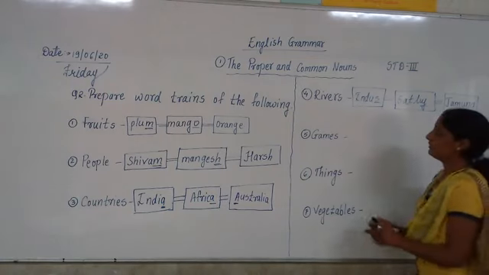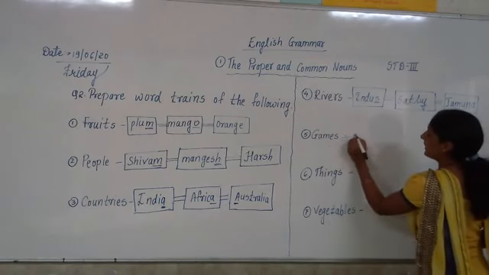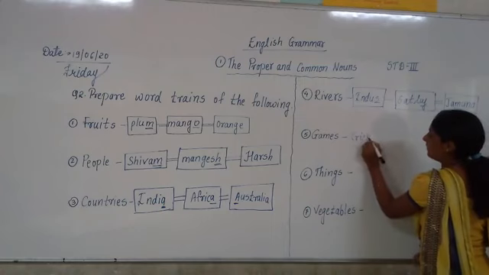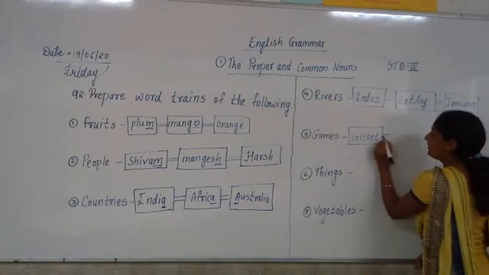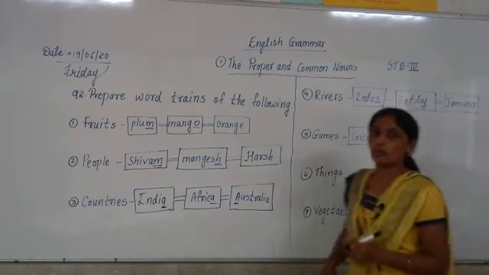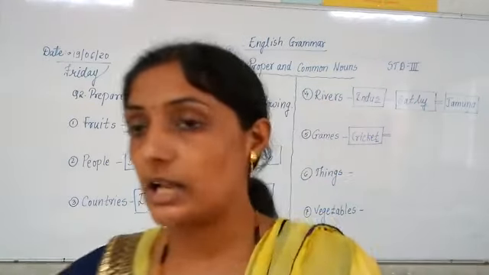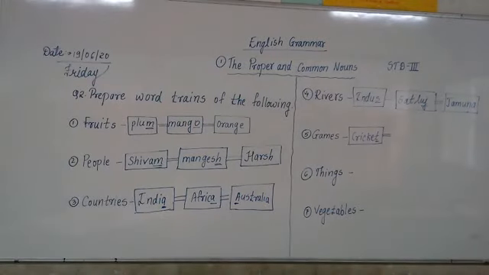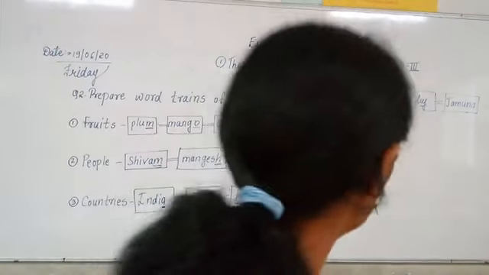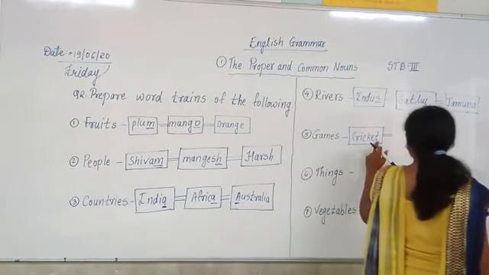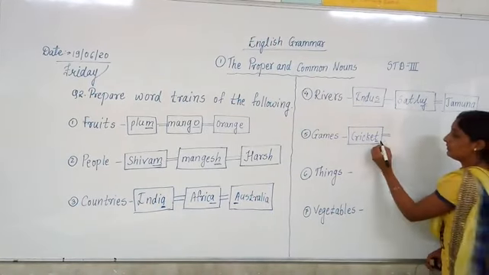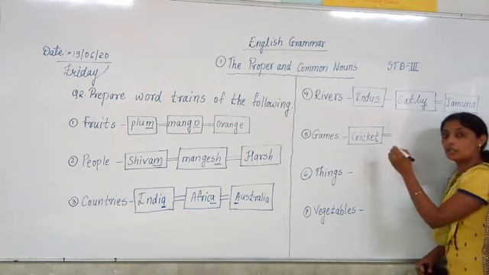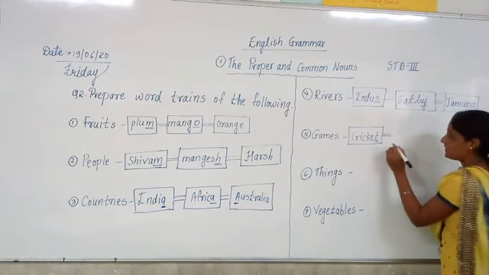Come on, tell me, which game is your favorite game? Cricket. Now, after cricket, what is the last letter of the word cricket? T. So we want another word which starts with the letter T. We want the last letter to form a new word. Come on, tell me which other game starts with T. Tennis? Yes, tennis.